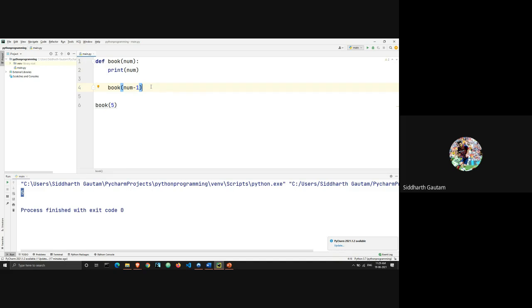Can anybody tell me what's the problem here? This program will run, but it's not a good program. Can anybody tell me why this is not a good program? What's the problem I will face if I try to execute this? There's no limit. Exactly.